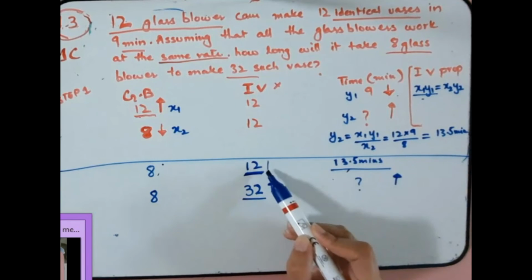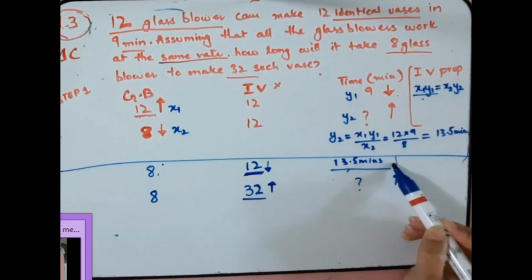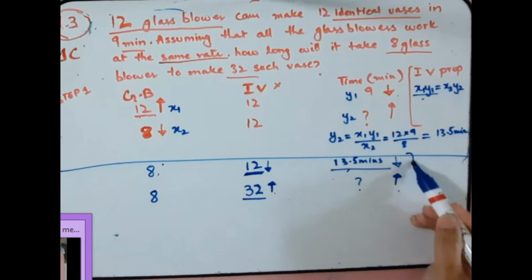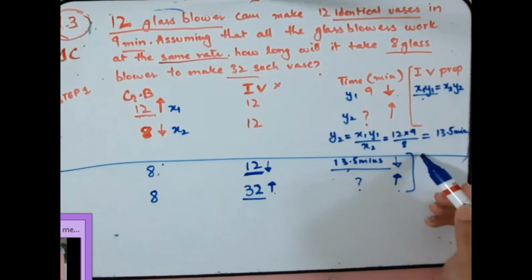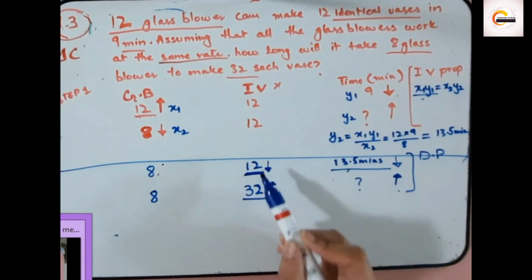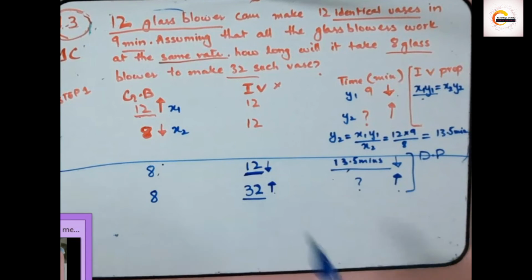So less vases, less time, more vases, more time. What kind of relationship is this? It is direct proportionality.